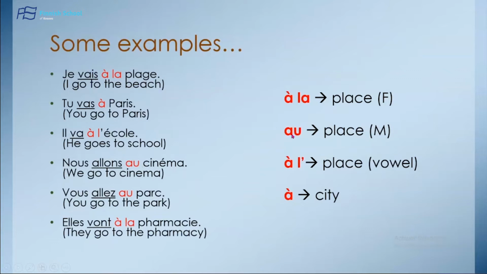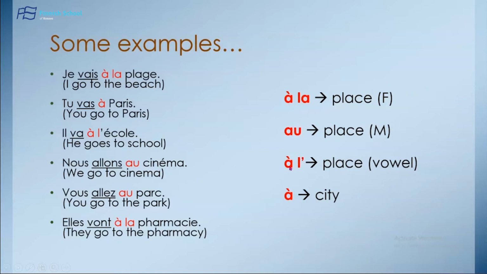Then we have au. We use au before a place which is masculine. So here we have the example: nous allons au cinéma. Cinéma, we know that it's masculine, le cinéma. So for this reason, we use the preposition au. Nous allons au cinéma. We do not say à la cinéma because cinéma is masculine. So we use au cinéma.